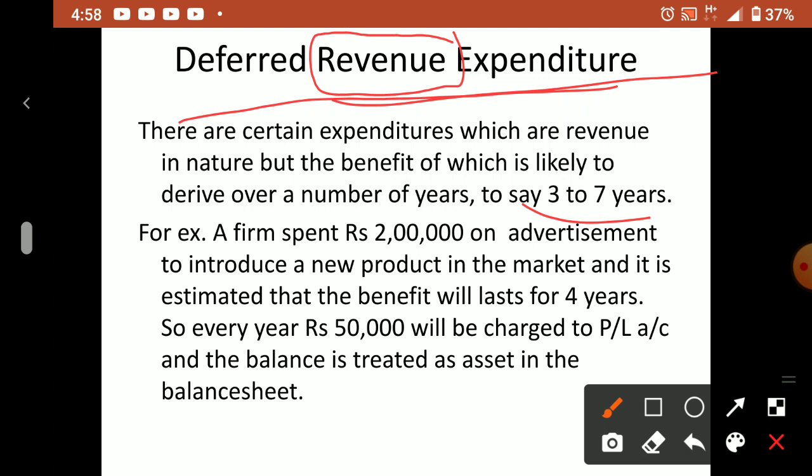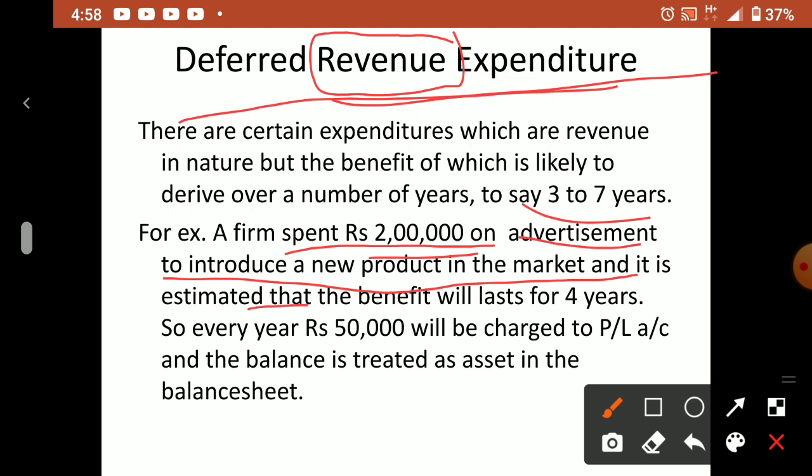The best example: a firm spent rupees 2 lakh on advertisement to introduce a new product in the market. Whenever we introduce a new product in the market, we have to advertise. Advertisement removes lack of knowledge. So the business spent 2 lakh rupees.